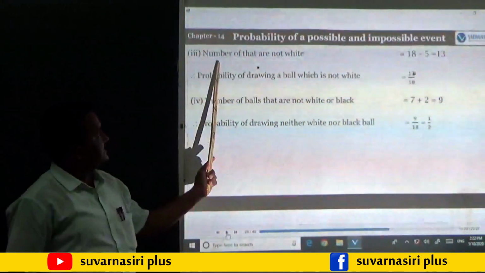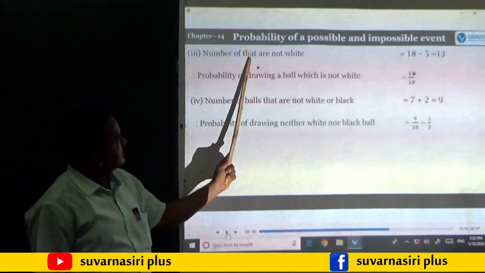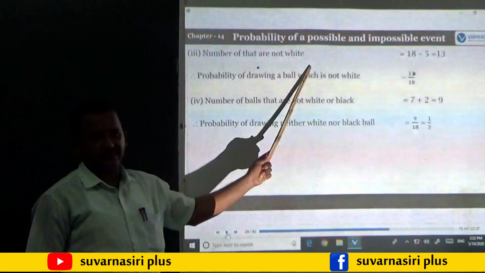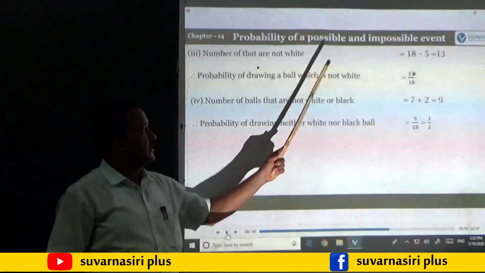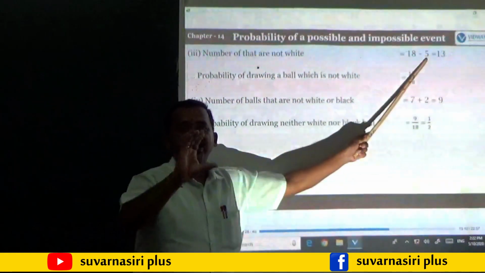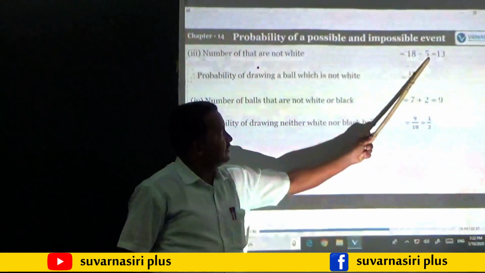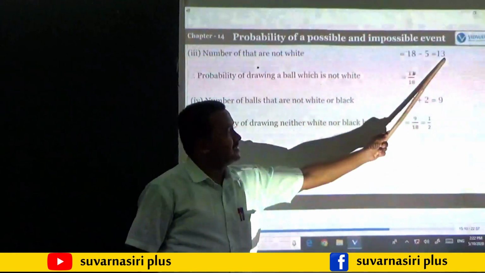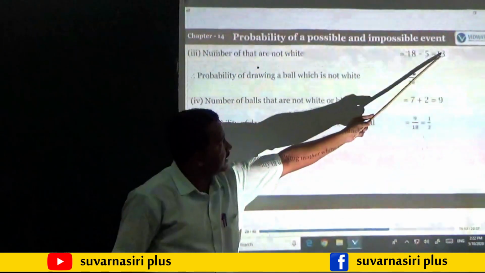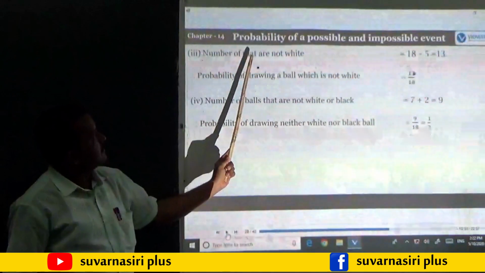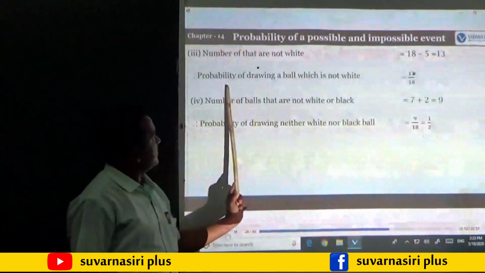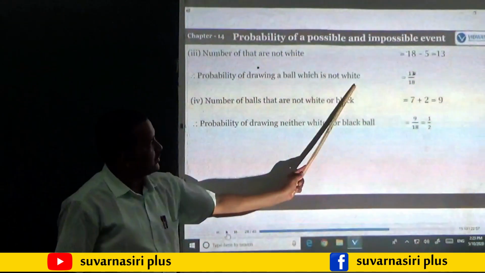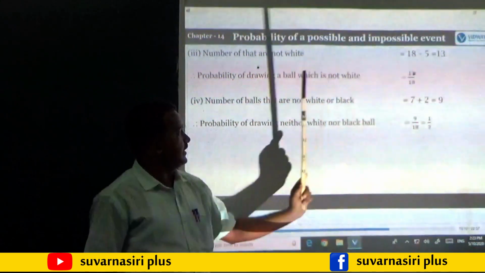The next event is number of balls that are not white. That are not white means, how many white balls are there? There are 5 white balls. Totally there are 18. In that if I remove 5, that is 13. That 13 represents the number of balls that are not white. So the probability of drawing a ball which is not white is 13 by 18.